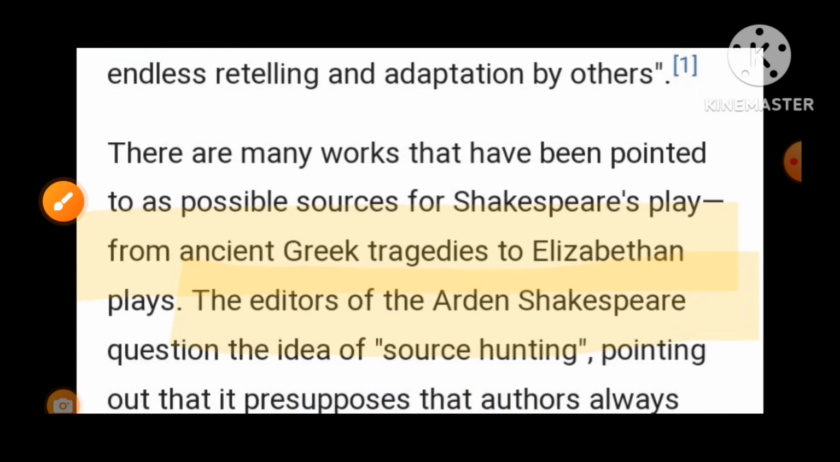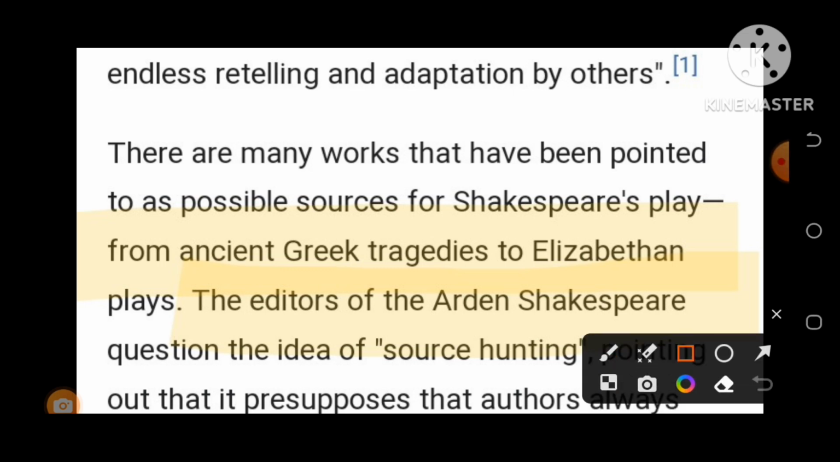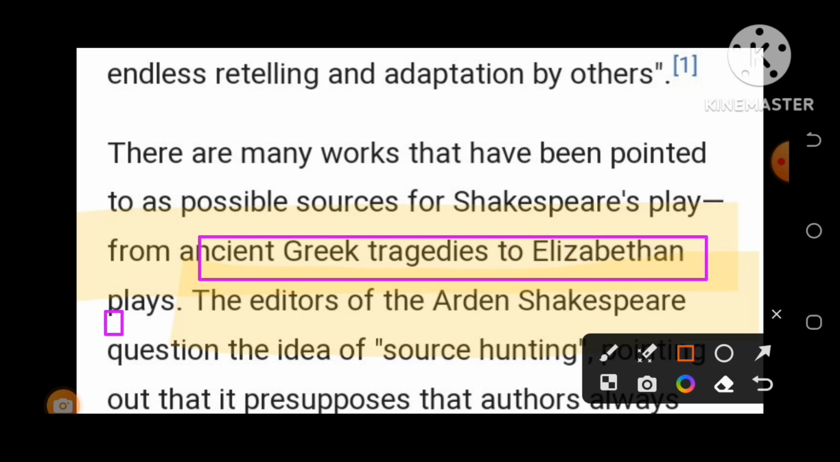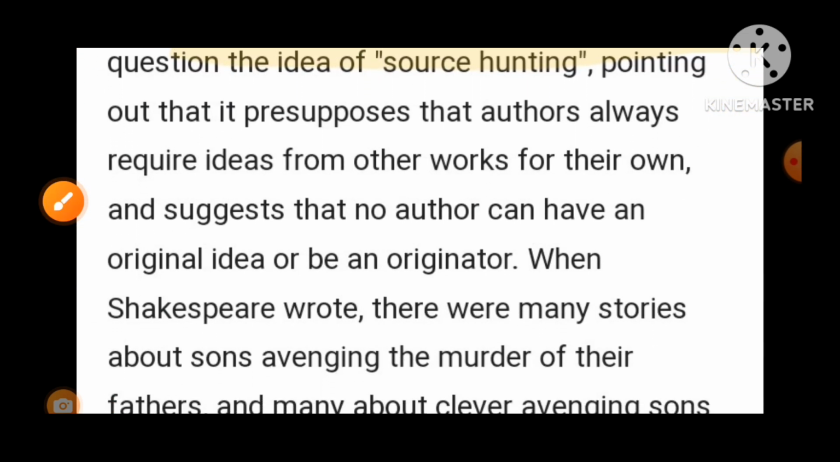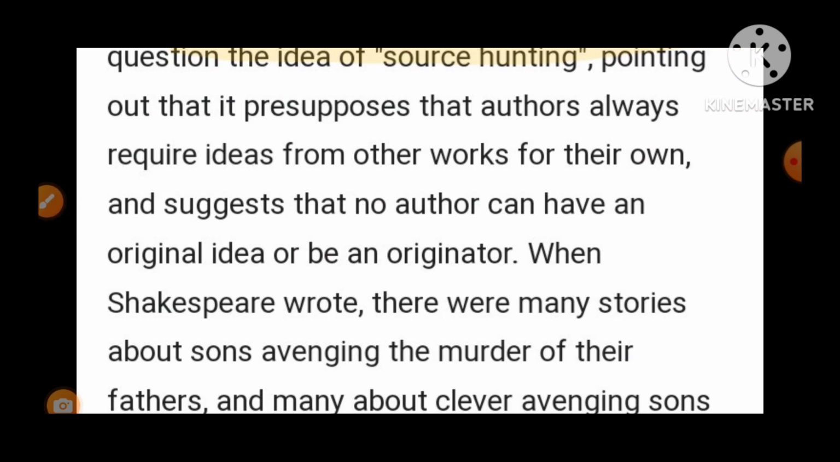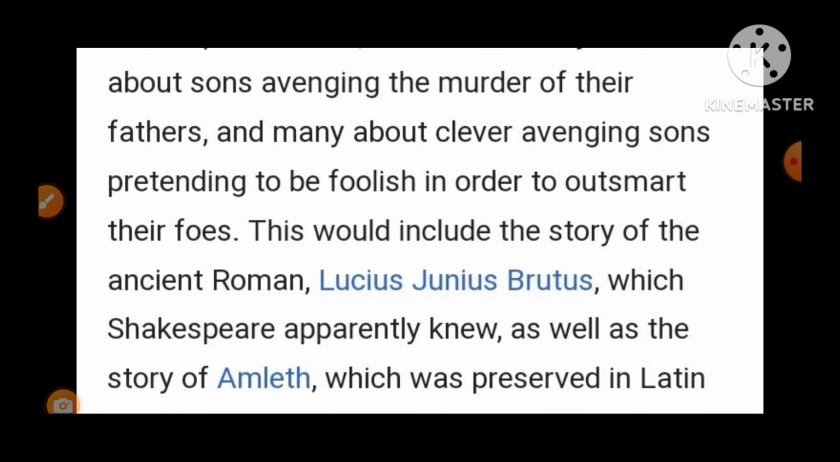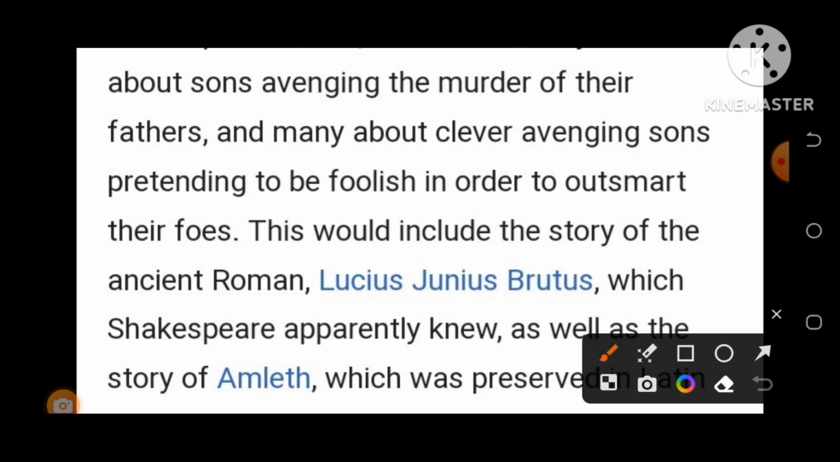Some more important features of William Shakespeare's play. This is ancient Greek tragedy to Elizabethan play, Elizabethan period. Who was the editor? It was Arden. Yes, it was Arden who edited this play. Some other important features of this play are, yes, this book includes the story of ancient Roman Lucius Junius Brutus.